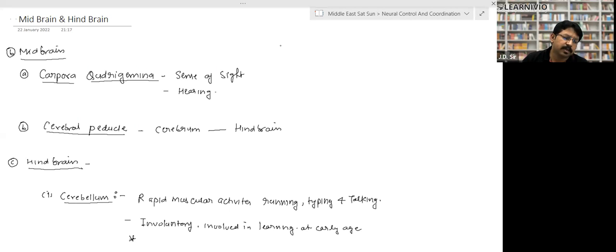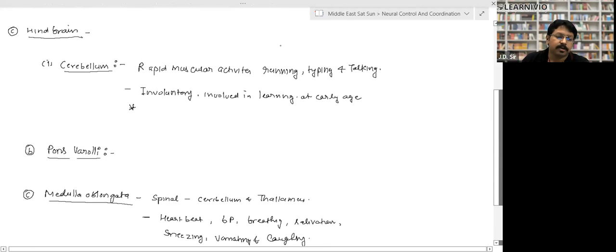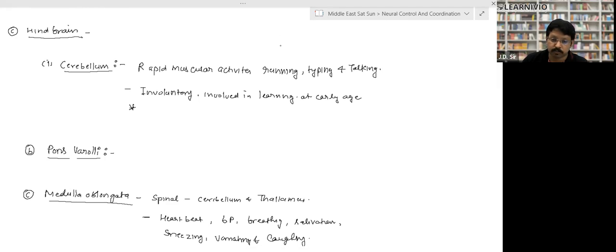And the hindbrain has basically three parts. As we see, the midbrain does not have very important functions, but yes, it does have a function. Hindbrain is made up of three parts: cerebellum, which is called the small brain, pons varolii, and medulla oblongata. Cerebellum is responsible for rapid muscular activity, like running, typing, talking, right? Those people who are more talkative have a very well developed cerebellum. It is also responsible for involuntary activities and is involved in learning at an early age.